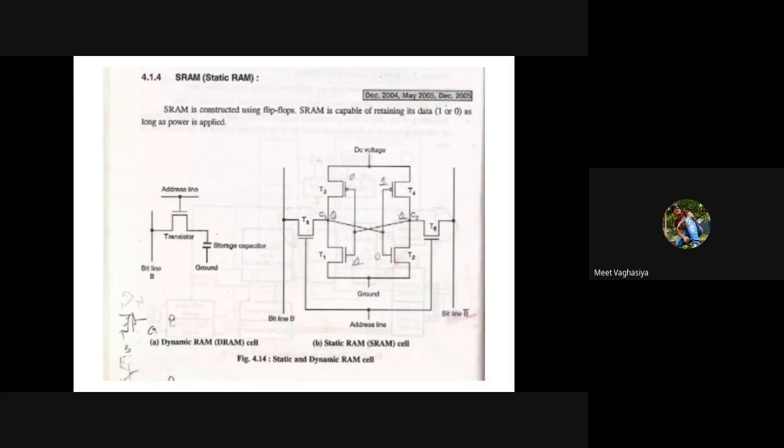T4 is 0. So can I say that when C1 is high and C2 is low, only two transistors are working, which are transistors T2 and T3. I repeat again, listen. Whenever signal C1 is high and C2 is low, only two transistors are enabled, and those two transistors are T2 and T3. Why? Because the value of T2 and T3 is 1. So whichever transistors have value 1, only those two work at that time. The remaining two are off.